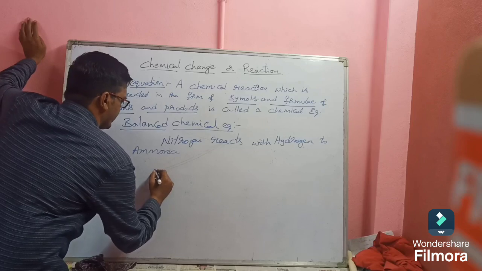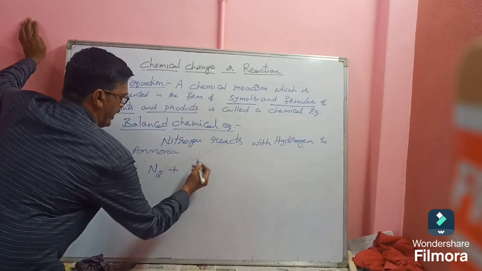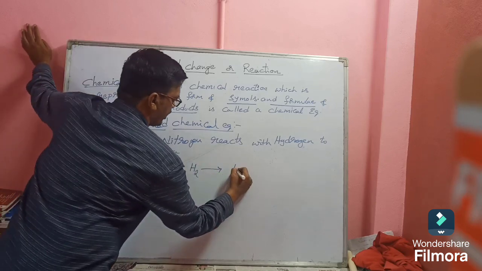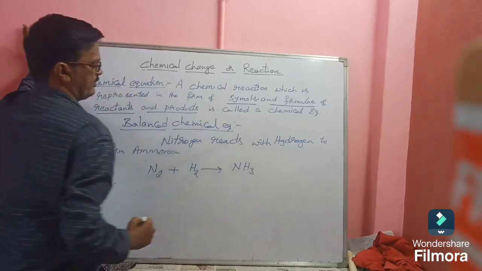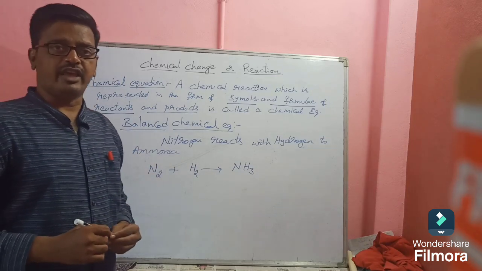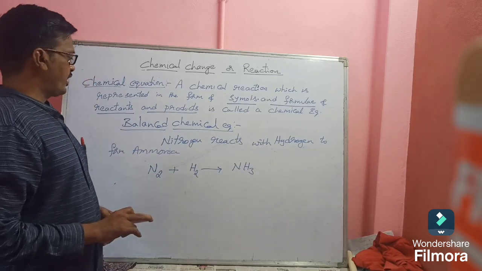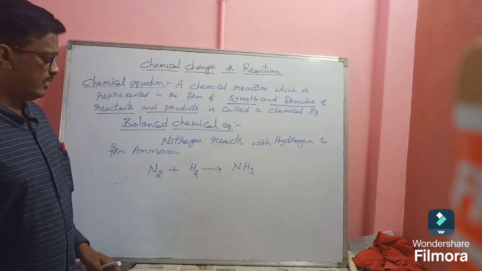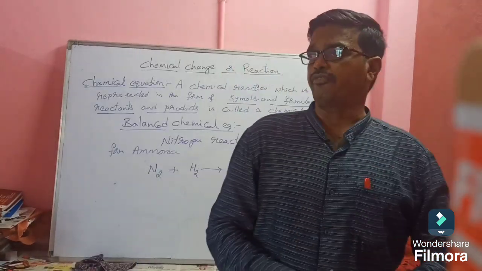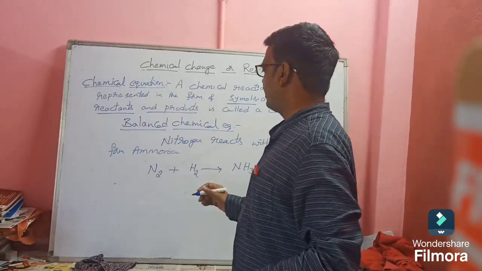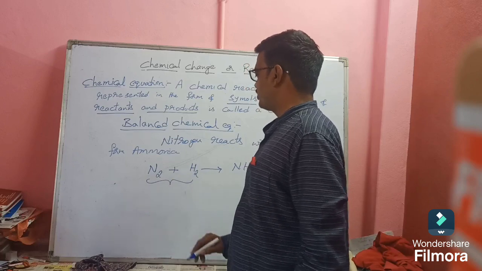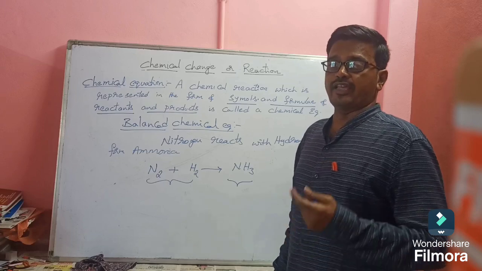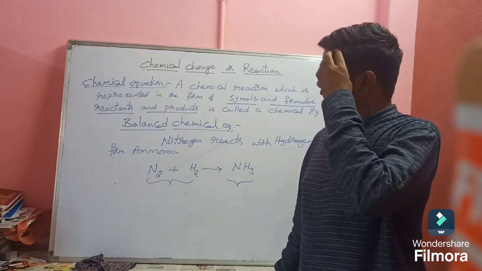Okay, so what is it? Nitrogen N2 plus hydrogen H2 gives ammonia. Ammonia formula is NH3. This is the chemical equation for the given reaction. So N2 plus H2 gives NH3. Now, what are the reactants here? Nitrogen and hydrogen are the reactants, and a single substance is formed. Ammonia is the product.